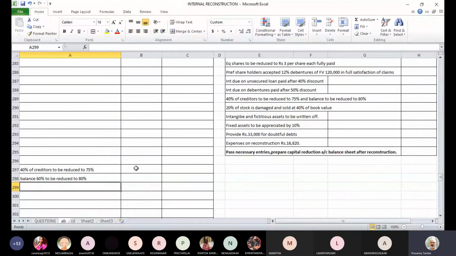Is this 40% of creditors to be reduced to 75%, and if you consider 40% here, then the remaining creditors are 60%. They will be reduced to 80% of book value. Okay, so this is how the adjustment has to be done. So let us first split the creditors' book value, and then the discount. Now these are 40% of creditors.